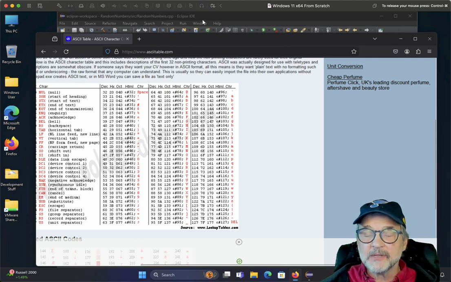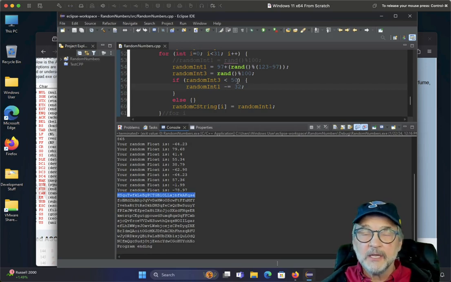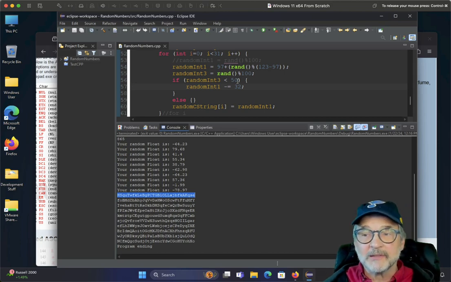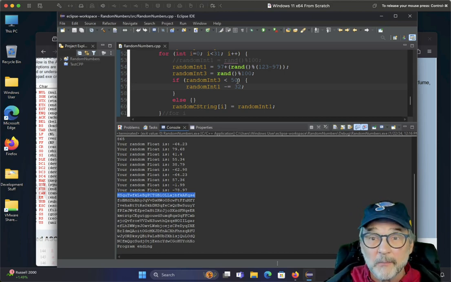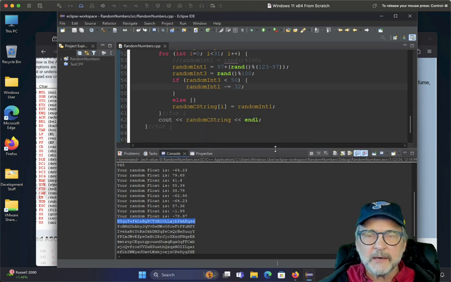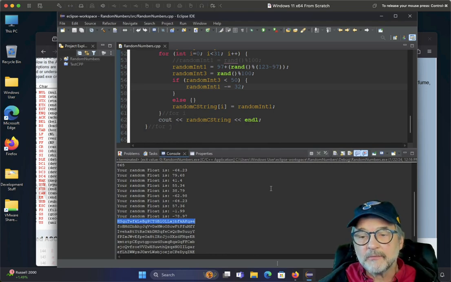So let's say in this question right here, if it's less than 25, you're going to subtract 32, so you get a capital letter. If it's greater than or equal to 25 and less than 50, maybe you'll do a number. So you could really get sophisticated here on creating your own set of password, your own set of random characters, random everything.